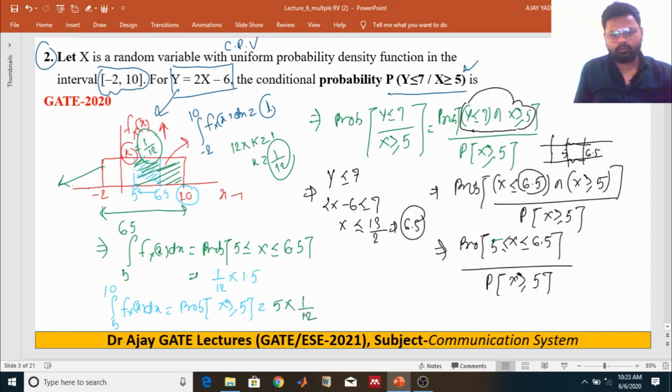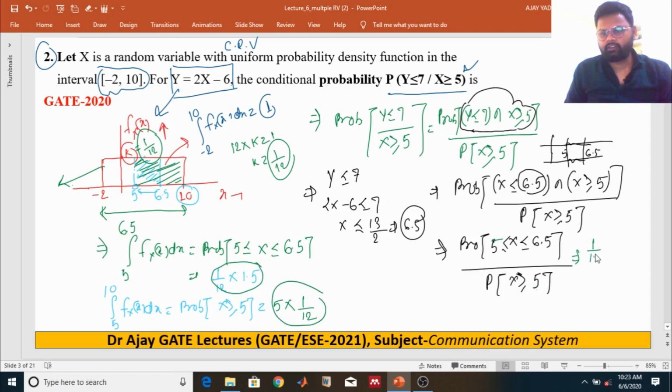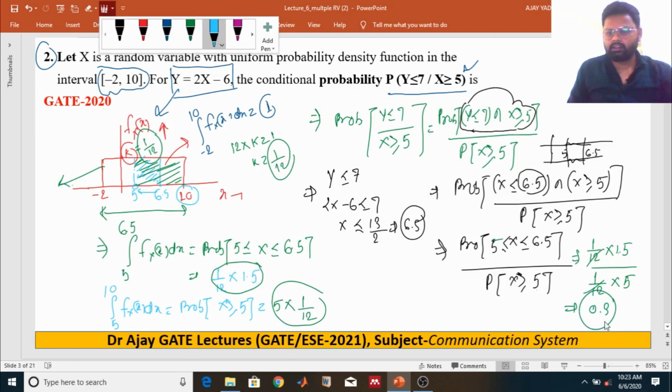Putting those values in the probability, 1 upon 12 multiplied by 1.5, divided by 1 upon 12 multiplied by 5. The 1 upon 12 will be cancelled. So the value is 0.3, and this is your answer. I hope you understand.